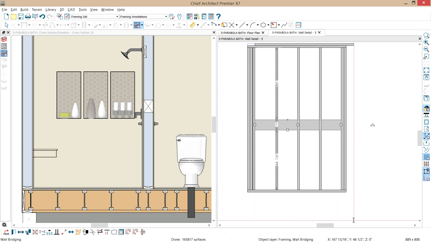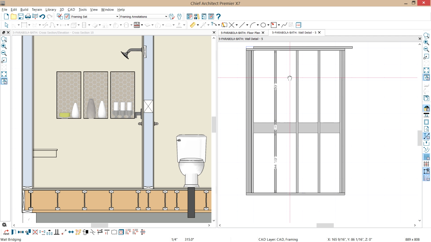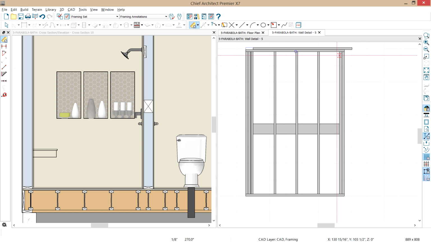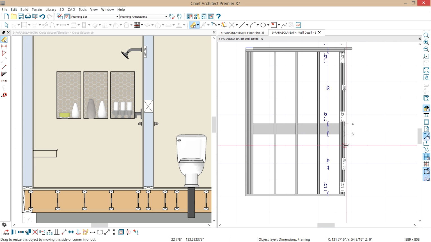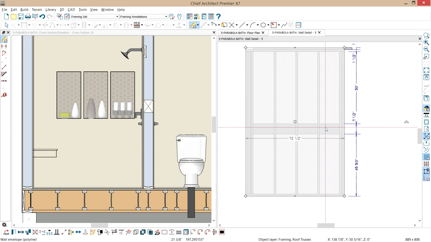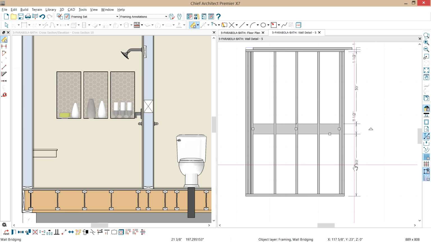Obviously I have to move it down, but if I come in and add my dimension, let's go ahead and just run a dimension line down through here. It's going to pick up quite a few things that I probably don't care about, but that's okay. Let's just pull off that bottom one. Highlight our wall blocking, and let's change that to something like 36.